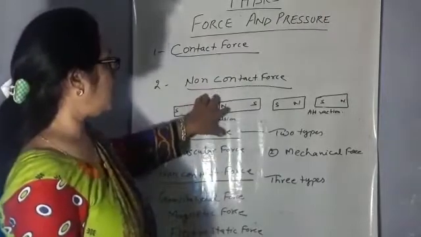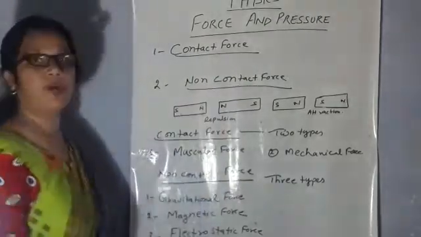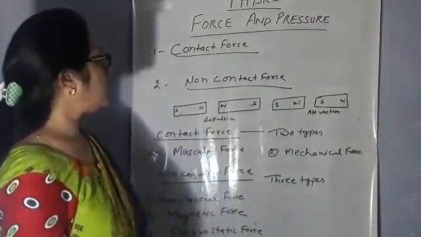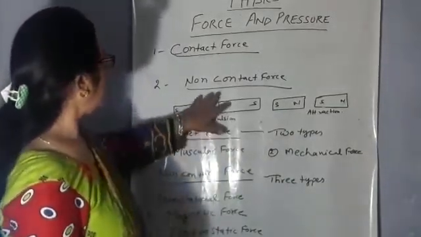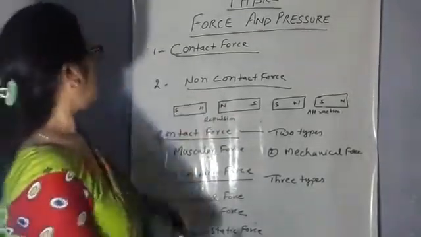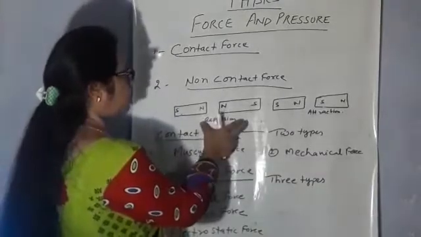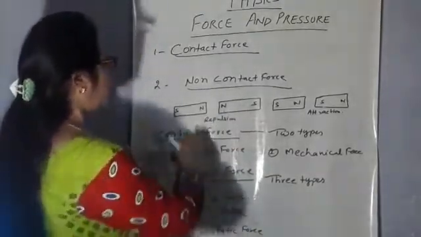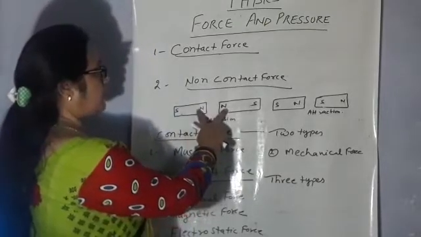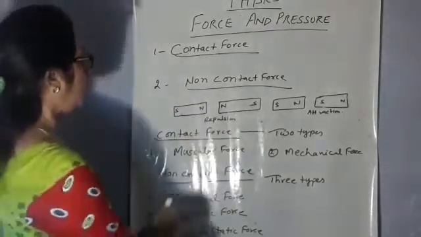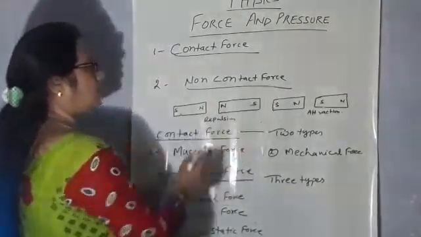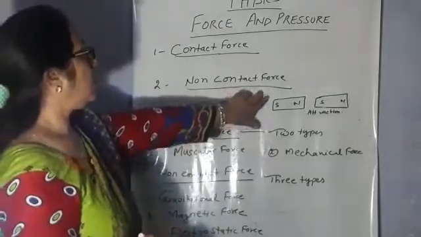Now non-contact force. When we apply a force on an object without direct contact, it is called a non-contact force. For example, when we take two magnets and face the same poles toward each other, they will repel each other. Non-contact force is not an actual contact of force.